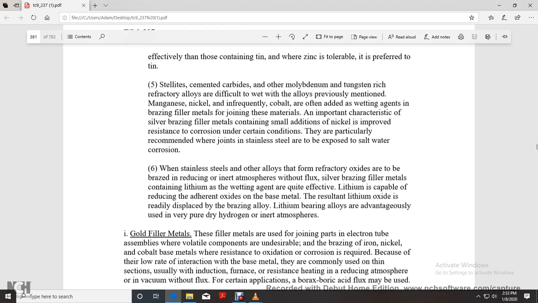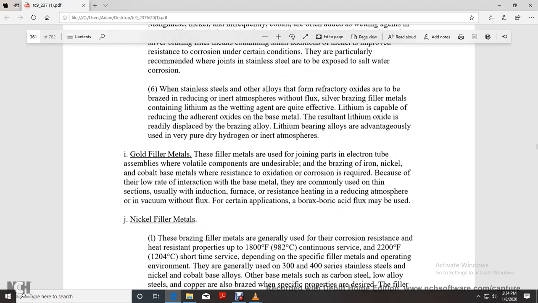The particular recommended whether the stainless steels are to be exposed to salt water or corrosion. Stainless steel, other alloys, and refractory oxides are to be brazed in a reducing atmosphere or in air without flux. Silver brazing filler metal containing a lithium wetting agent is effective, with lithium capable of reducing adherent oxide on the base metal. The resultant lithium oxide is readily displaced by the brazing alloy. Lithium-bearing alloys are advantageously used with very pure hydrogen or air atmosphere.